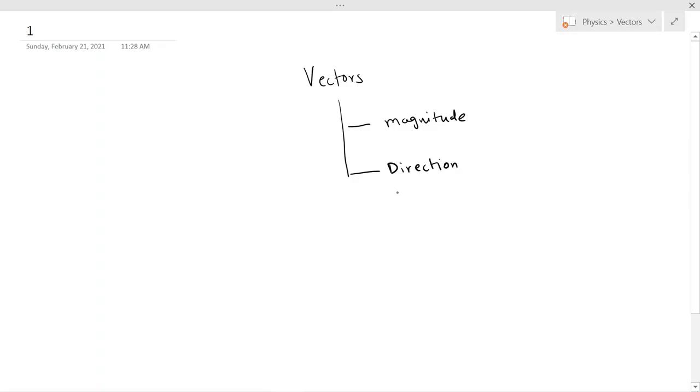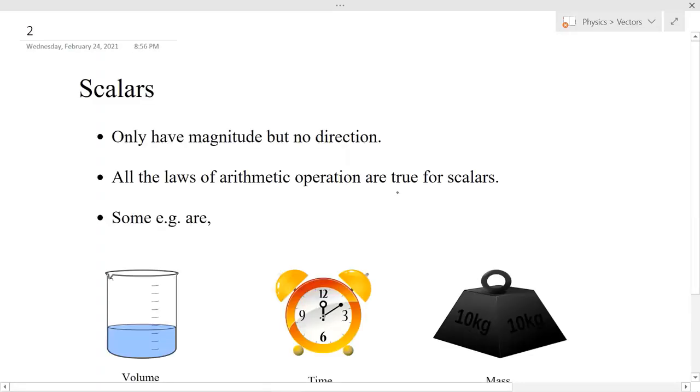than vectors. Why are they much simpler? Because they only have a magnitude but no direction. For example, my mass is 76 kg. So 76 is a number that is enough to tell everything about my property of mass, and hence the mass is a scalar quantity. Another example can be the water in this beaker.